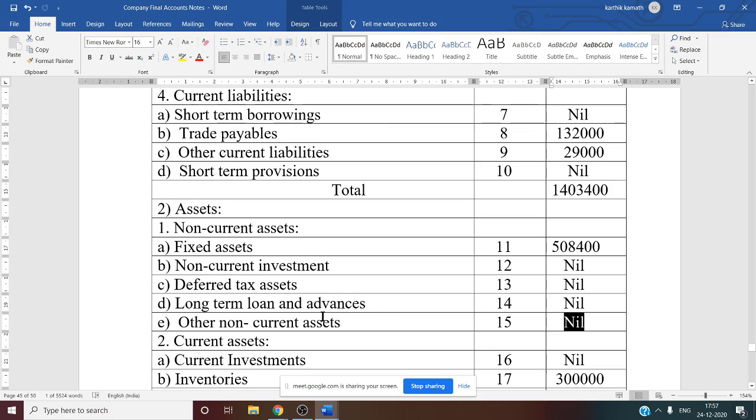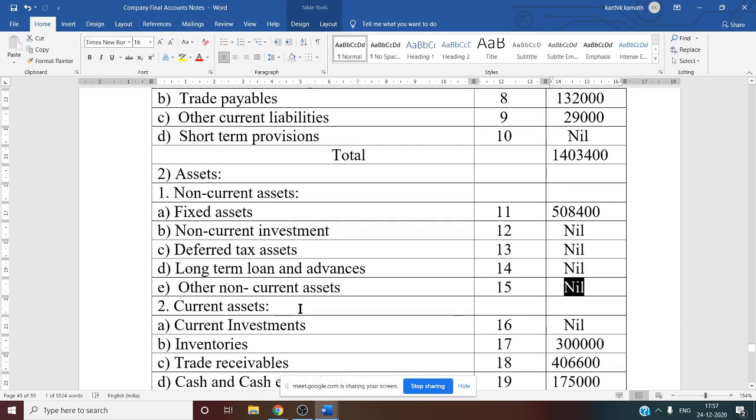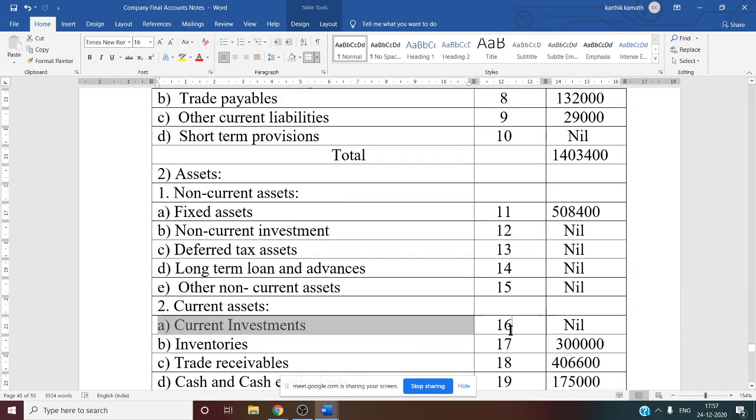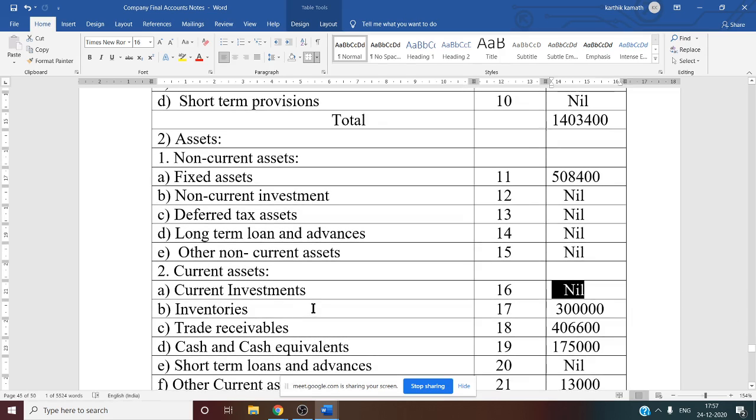Now, current asset. Under current asset, there are 6 working notes. That is current investment, note number 16, that is also not available. Nil. Inventory only closing stock information, that is 3 lakh given in the adjustment. We have written trade receivable, debtor information minus RBD, that is new RBD, that is 4 lakh 6,600. Cash and cash equivalent, note number 19, if you see the final answer, cash in hand and cash at bank, add both, you will get 1 lakh 75,000.